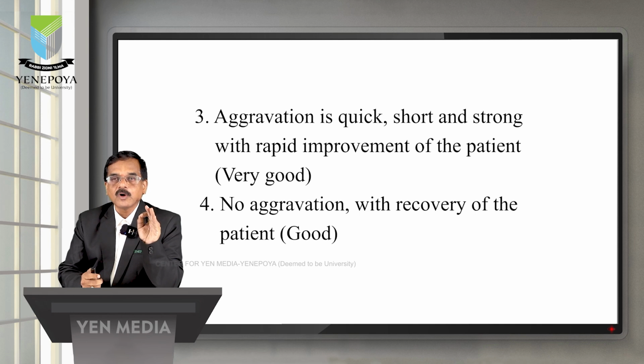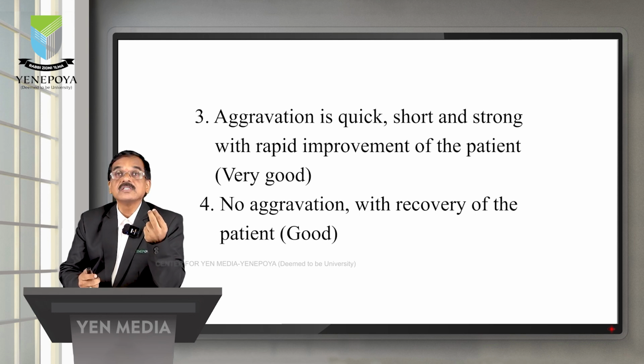I think people know what the different types of aggravations are. Homeopathic aggravation is there, medicinal aggravation is there, disease aggravation is there. So out of these three, we should find out whether this is a homeopathic aggravation or any other aggravation. So how to differentiate it? The aggravation which is coming quick, short and strong with rapid improvement, as we know, is the homeopathic aggravation. The medicinal aggravation means the symptoms which are present in the medicine act on the body, so those symptoms come up.